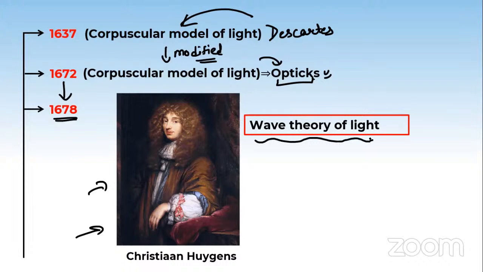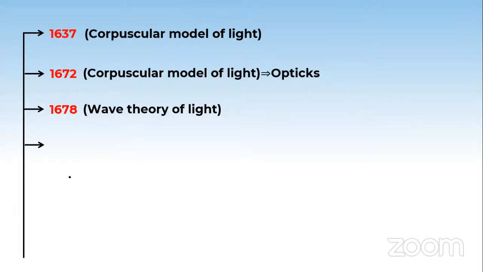So till now, we were studying the corpuscular theories of light, that is, light treated as particles of energy. But now you will see that it's a wave. I will show the wave theory of light. I will write all the names.